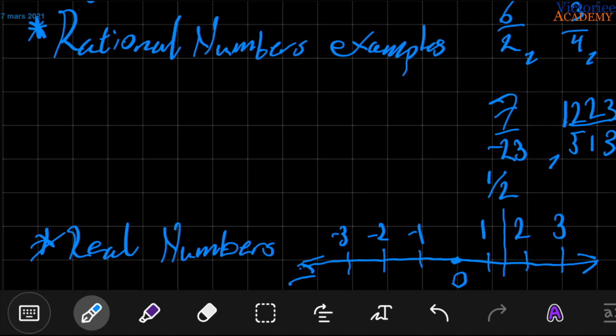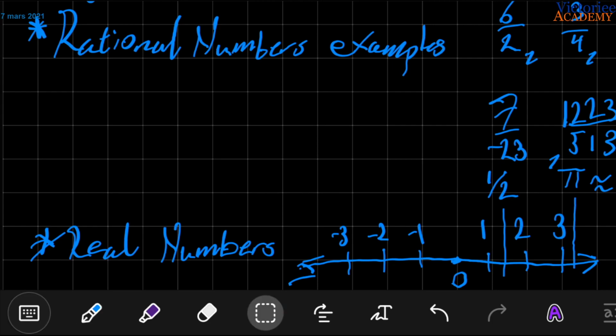The most famous one of these, I would say, is the number pi, which is approximately 3.14, and then a lot of infinite decimals because you can't really write them out there.